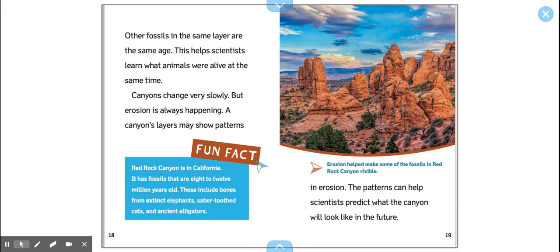The caption reads, "Erosion helped make some of the fossils in Red Rock Canyon visible." Fun fact: Red Rock Canyon is in California. It has fossils that are 8 to 12 million years old. These include bones from extinct elephants, saber-toothed cats, and ancient alligators.